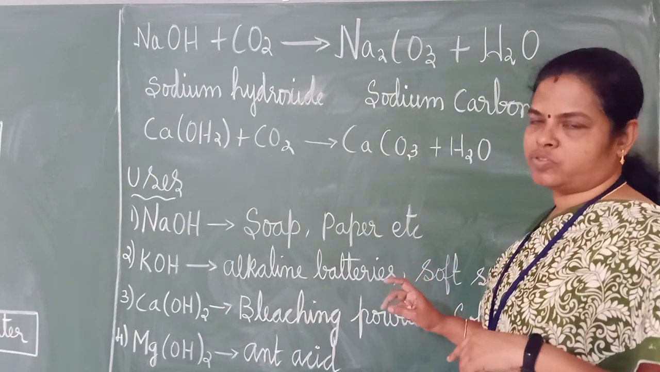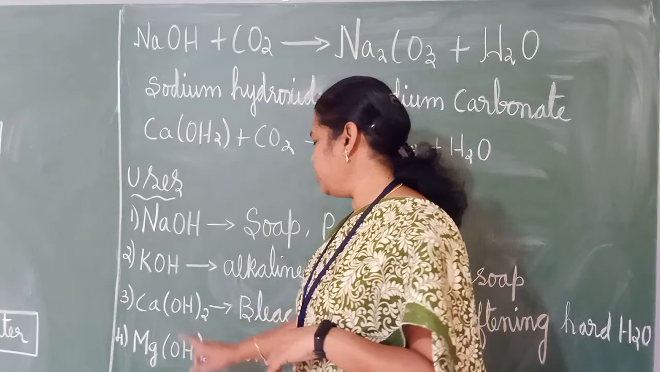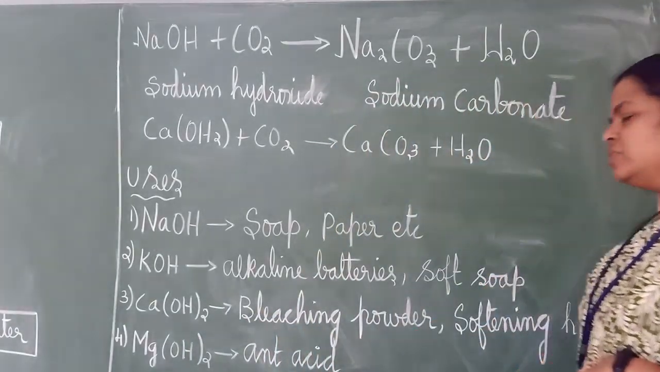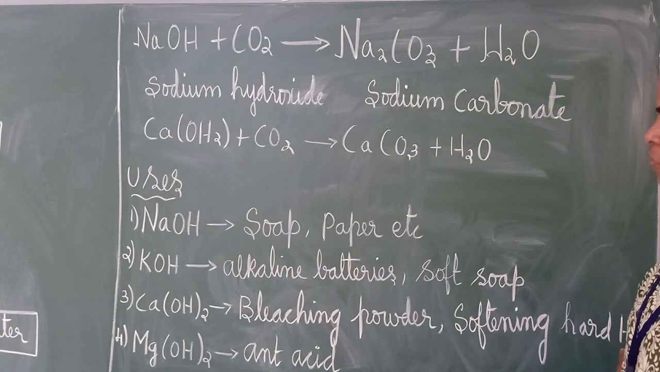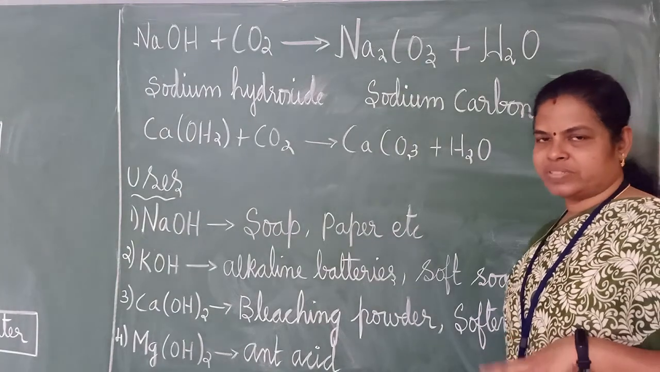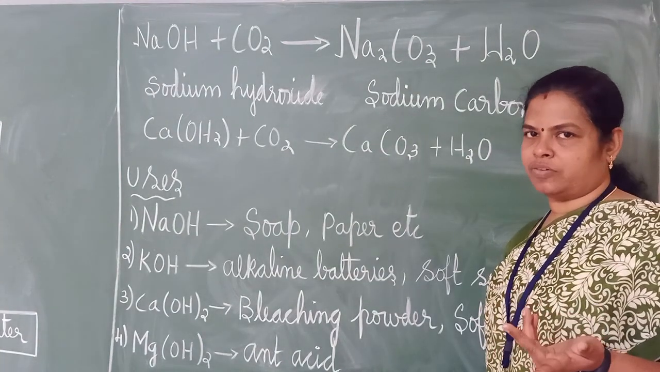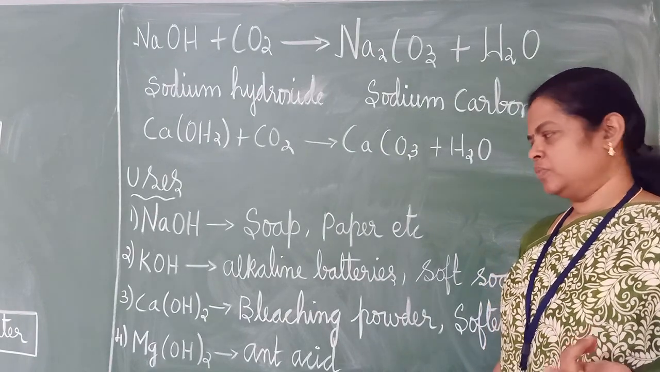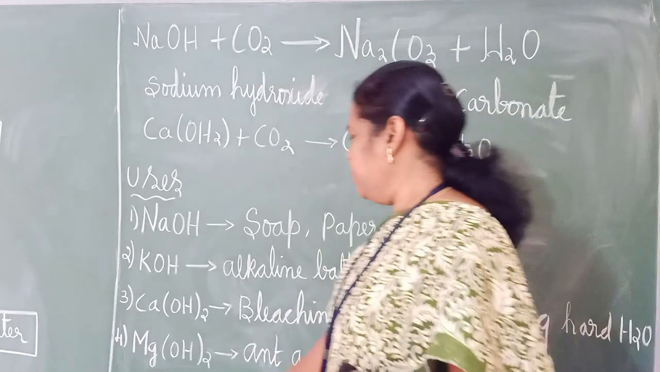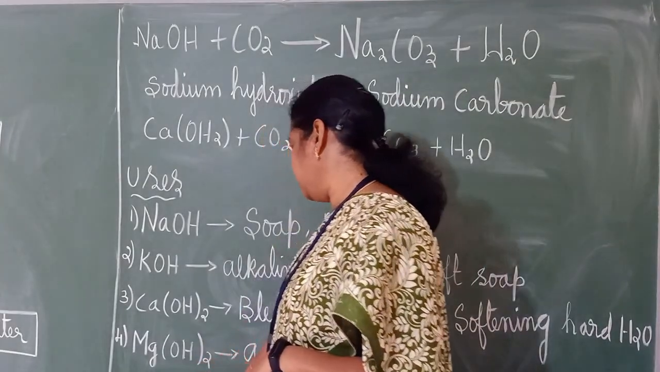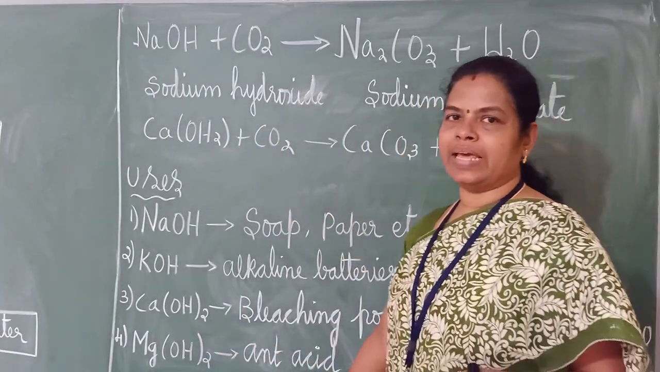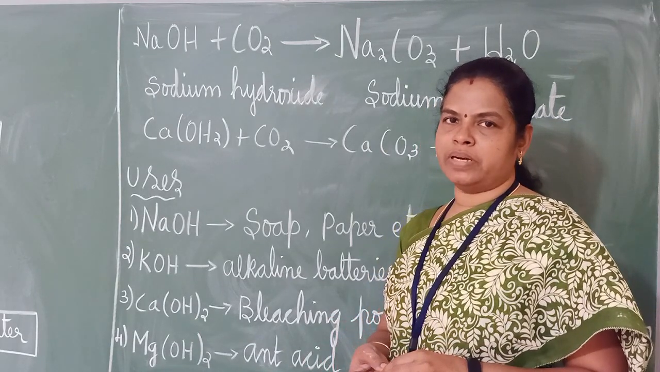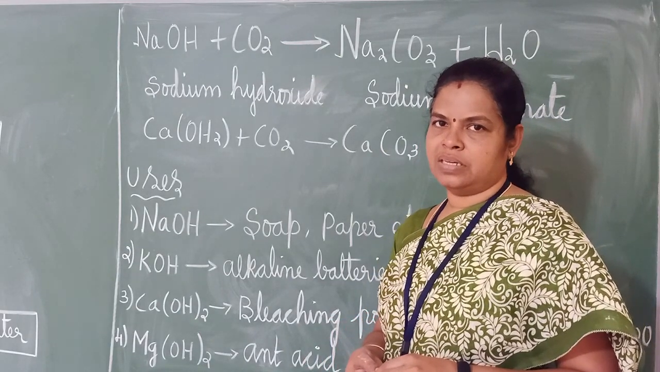Find out what is soft soap, okay. Calcium hydroxide is used in the manufacture of bleaching powder and it is also used in softening hard water. What do you mean by hard water? You have studied the difference between hard water and soft water, right? Hard water will be in which taste? Okay, you will be sending it to me. Magnesium hydroxide is used as an antacid. What do you mean by antacid? It will be used to neutralize the acid produced in our stomach, right?